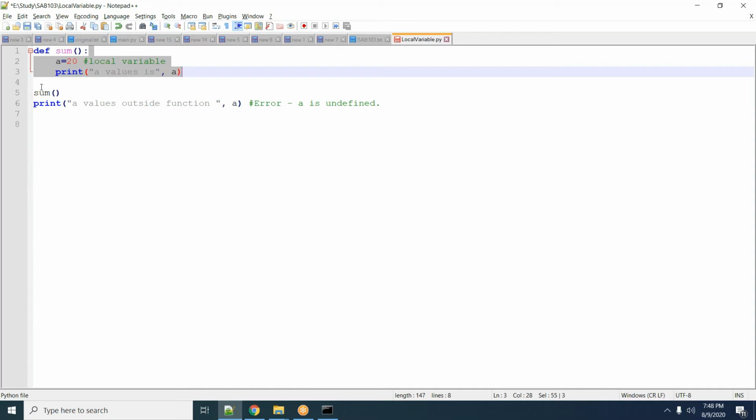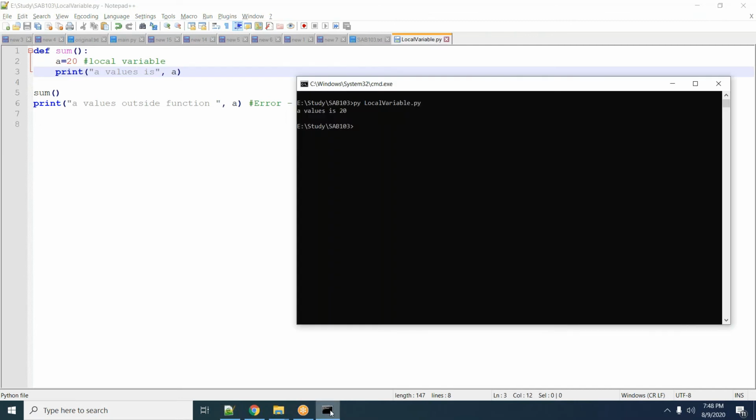So when we call sum, the sum function will print a value is 20, and in the next line, when we try to print a value outside function, it will give me the error. So the output will be a value is 20, and in the next line the error will come.